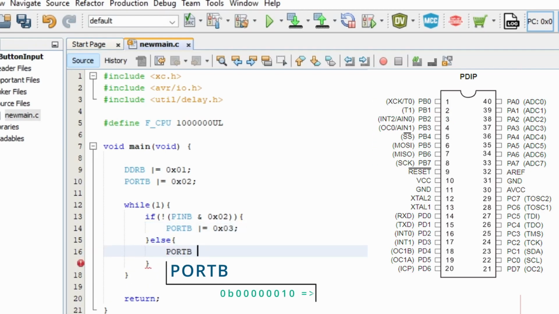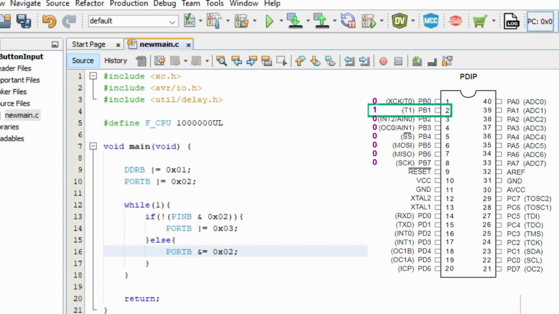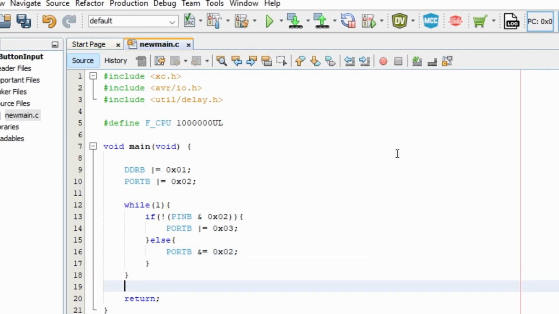Inside the else, the PB0 pin is set to 0, which means the LED will turn off, but PB1 will be high for pulling up the pin. Lastly, a delay of 20 ms will ensure the stability of the code.